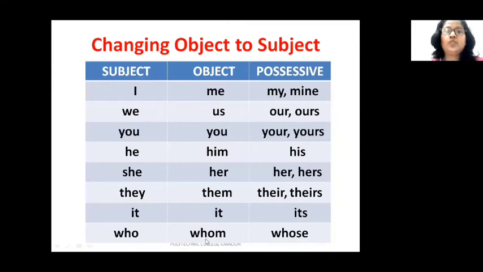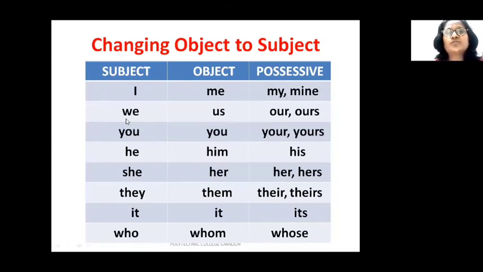And whom is the object pronoun, and when it is used in subject's position, then it will be used as who. Also, this is for your general information that when we use possessive forms of these pronouns, the possessive form of I is my or mine. That means it belongs to this subject. So it belongs to me. I will say this book is mine, or this is my book.